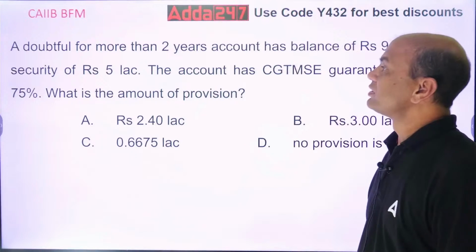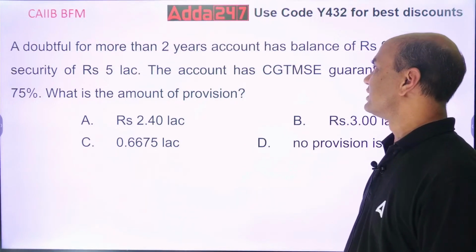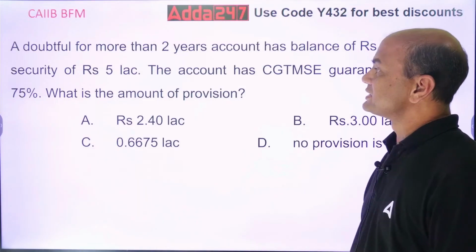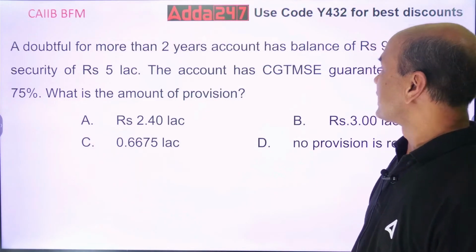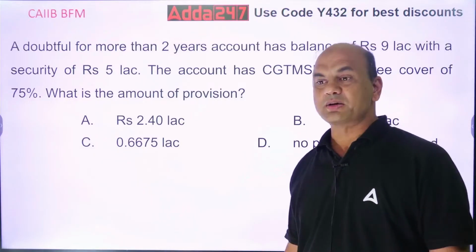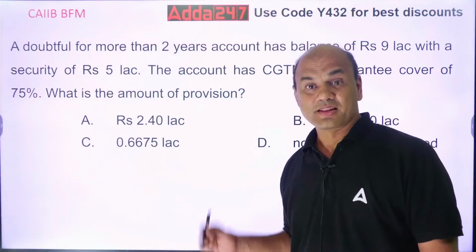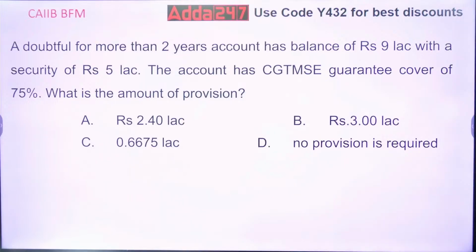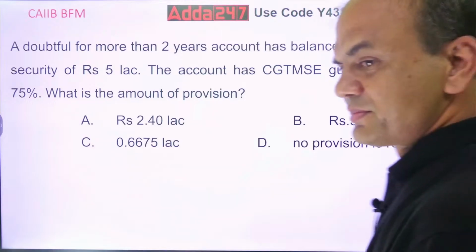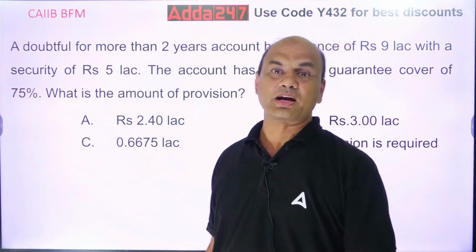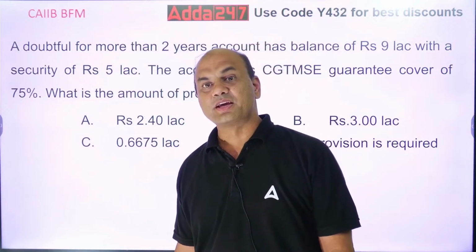A doubtful asset for more than 2 years has an account balance of rupees 9 lakhs with a security of 5 lakhs. The account has CGTMSE guarantee cover of 75%. What is the amount of the provision? Think everyone. Everyone try to give the answer as much as possible.